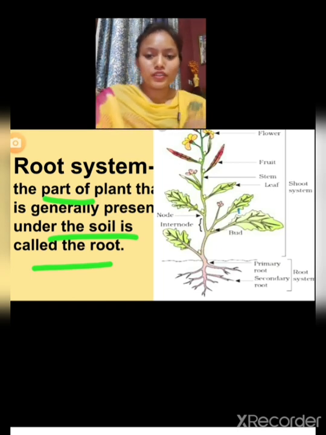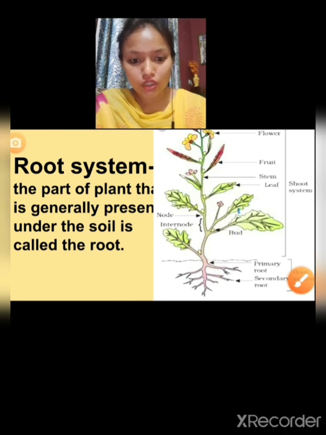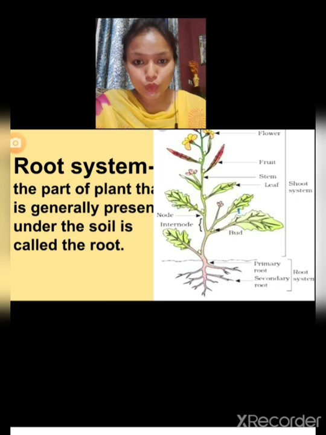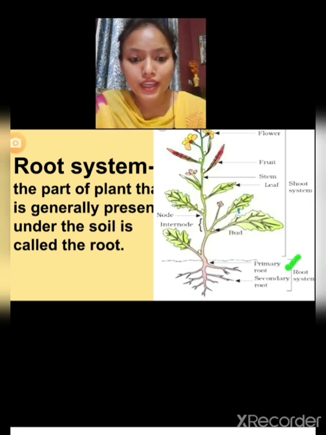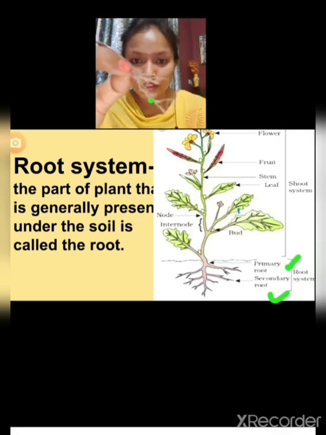Similarly in this one, the portion below the soil is known as the root system. In the root system, primary roots are there and secondary roots are there. Primary roots are what? Small fringes that are coming out of this. I'll show you.